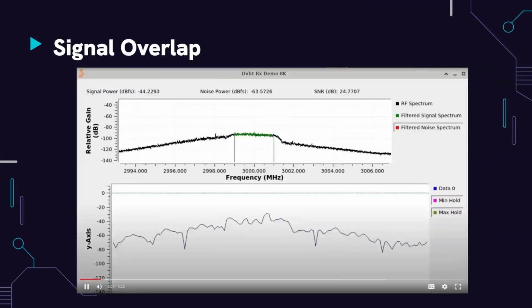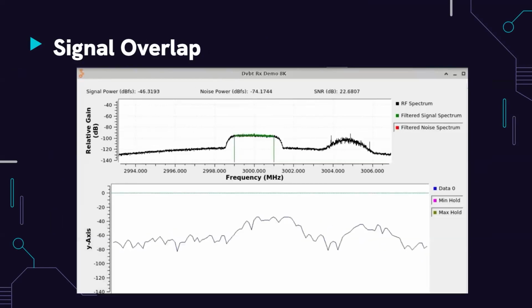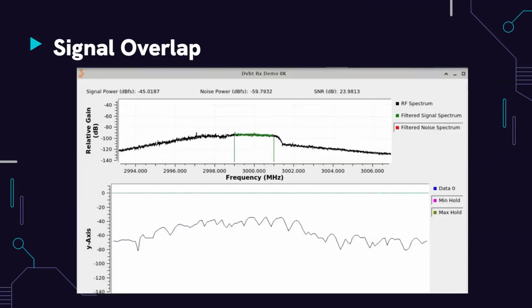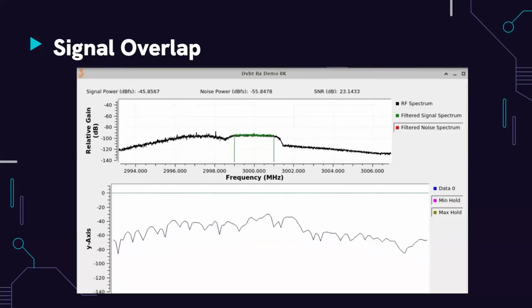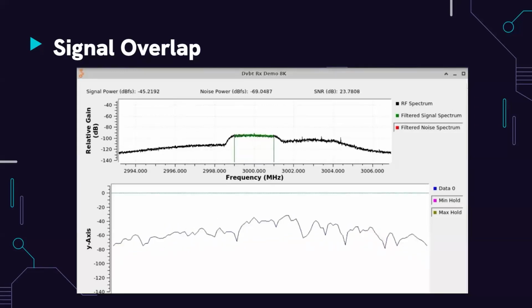Signal overlap refers to the base station signal interfering with the satellite transmission. Here is a video of the interference happening in real time and the different interference scenarios we'll be looking at.